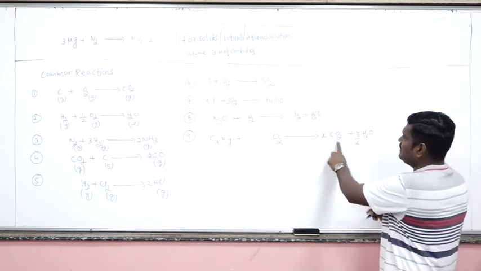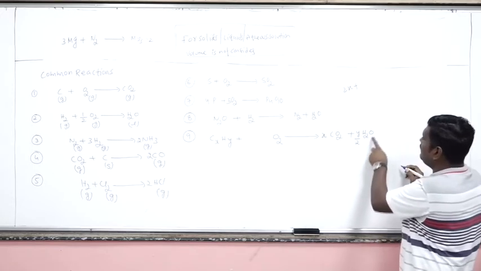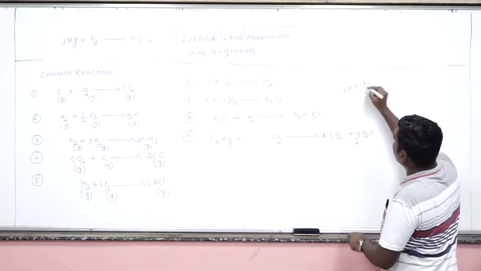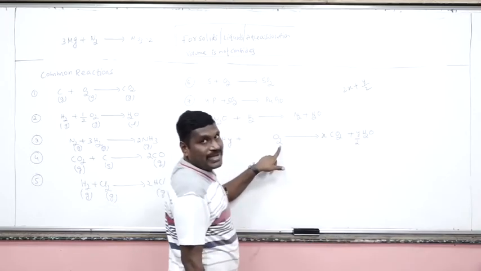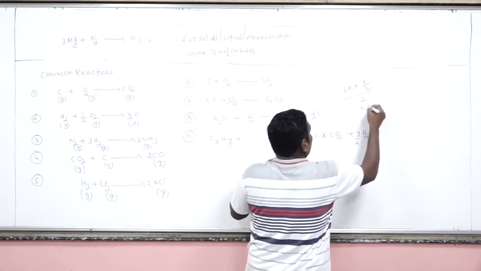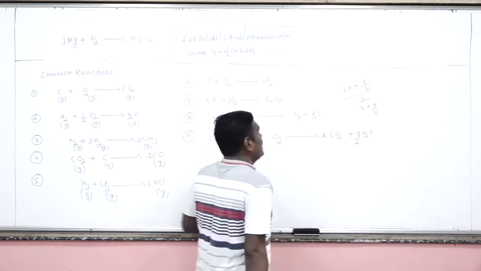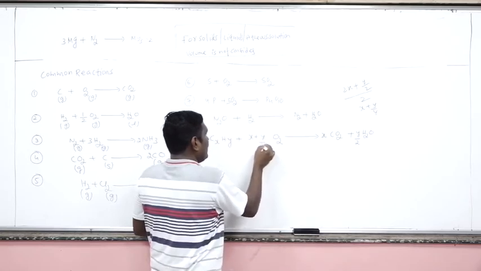Now come to balancing of oxygen. How many oxygen atoms will be there here? 2x. How many oxygens will be there here? Y by 2. 2x plus y by 2. Here already 2 atoms are there, so I am writing here divided by 2, so that I have x plus y by 4. This is the stoichiometric coefficient of oxygen: x plus y by 4.